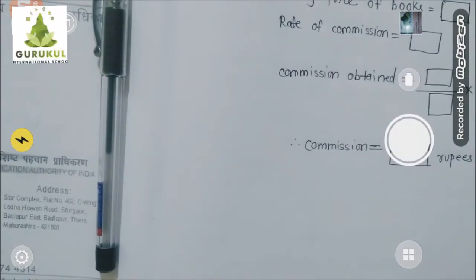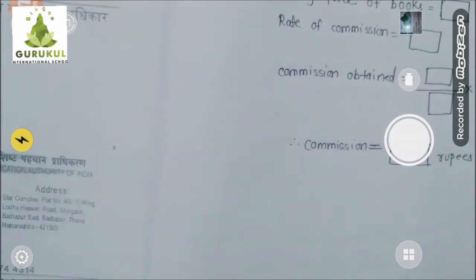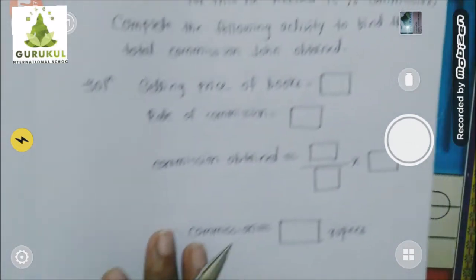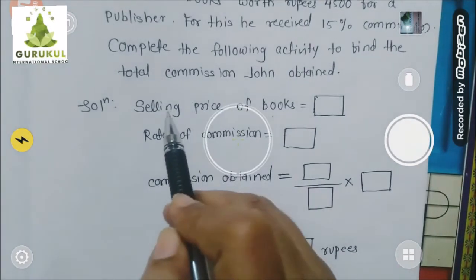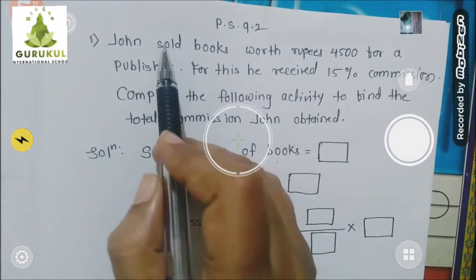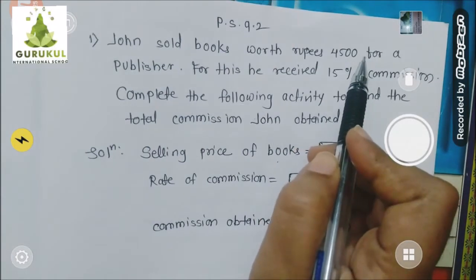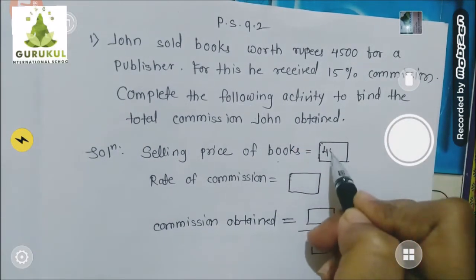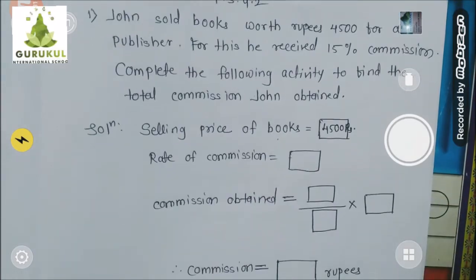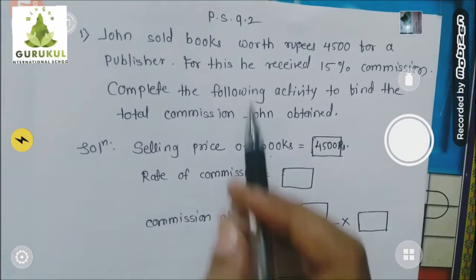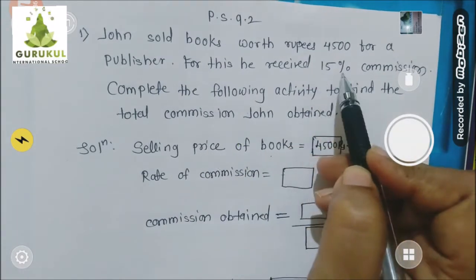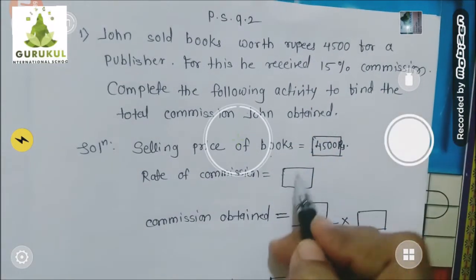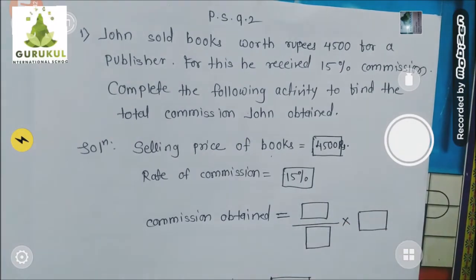Welcome back, children. Now we are continuing the last video's example. Last time I explained the meaning of it. Now let's start solving. Selling price of books: how much is the selling price? John sold books worth rupees 4,500. It means the selling price of the books is 4,500 rupees. Now the rate of commission: how much commission have they given? In percentage form, 15% commission. So I will write over here 15%.